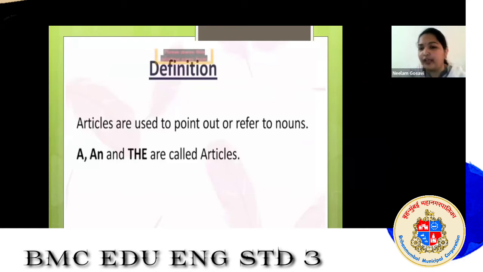Do you all know what nouns are? Nouns are the names of a person, place, or thing. Do you all remember what nouns are? Okay, we will discuss that also. So, a, an and the are called articles.